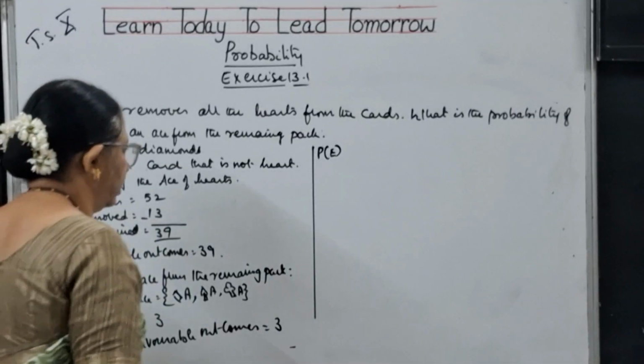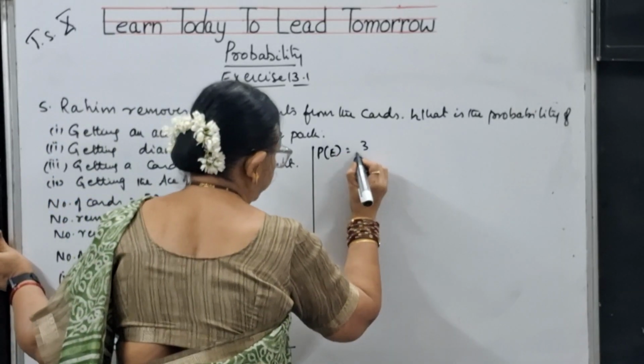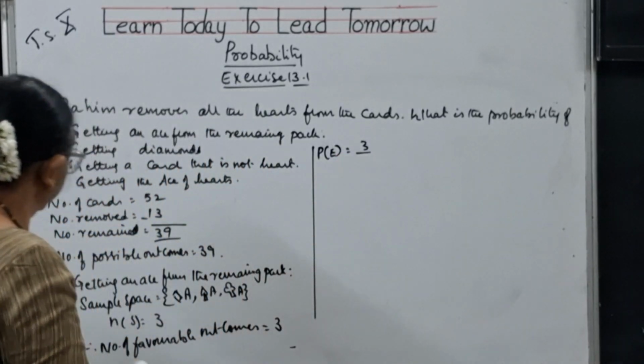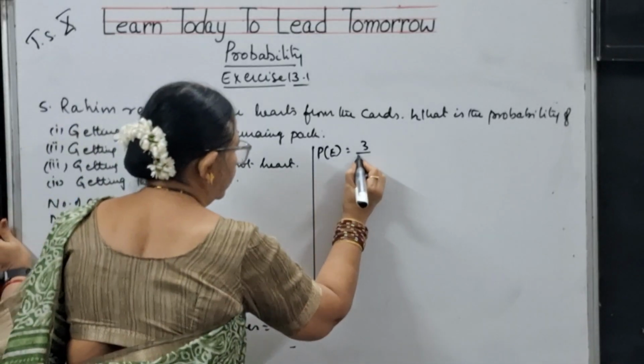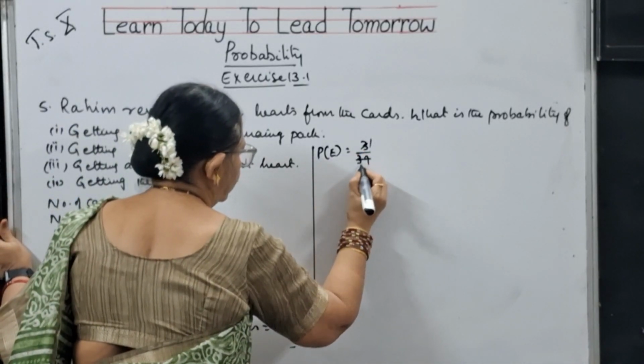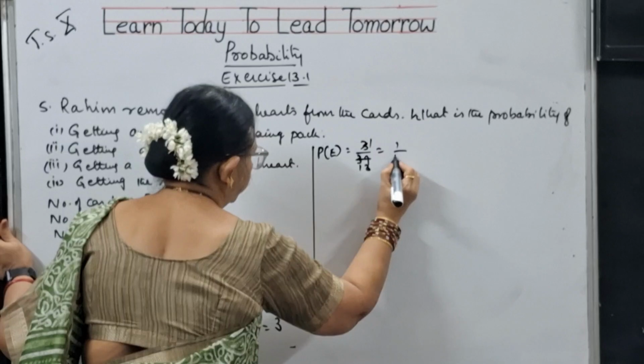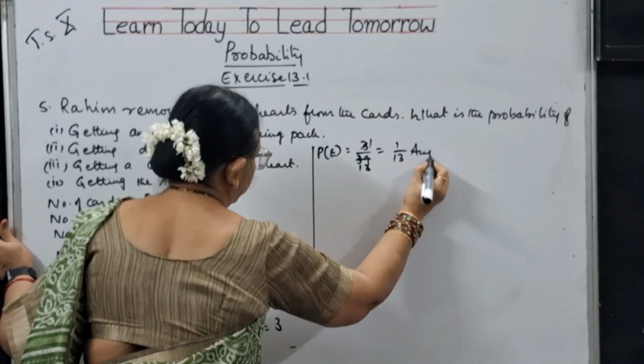What is P of E? Number of favorable outcomes by number of possible outcomes, 3 by 39, which is 1 by 13. That is the answer for the first bit.